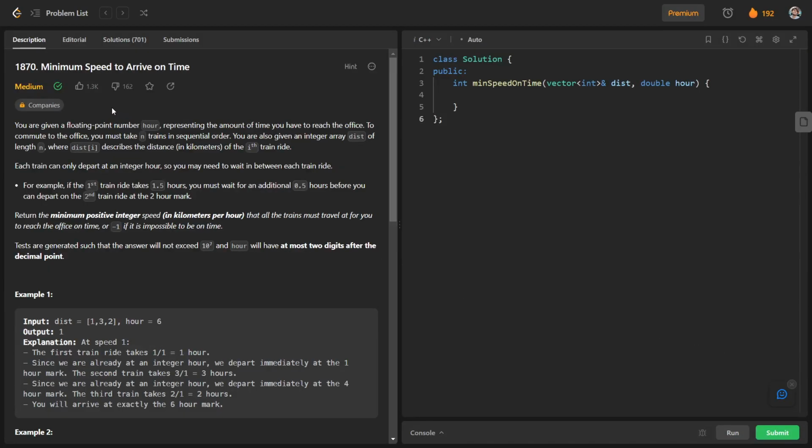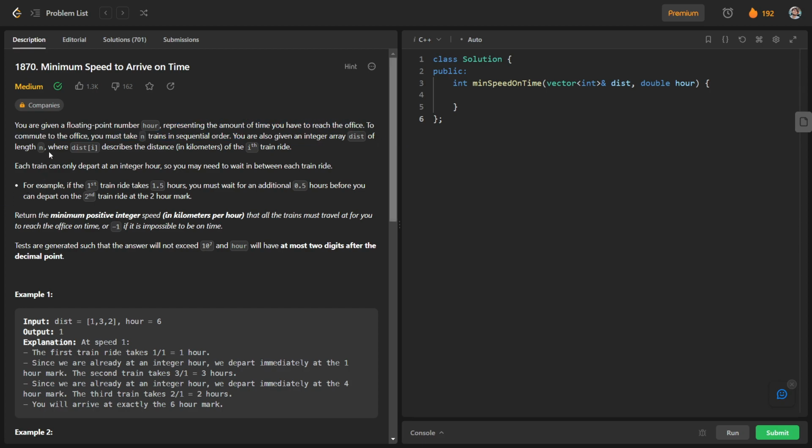This is our today's question on LeetCode, and this question is basically the daily challenge on 26 July, and the question is Minimum Speed to Arrive on Time. So basically you are given a floating point number hour. Floating point number means simply double, or we can use float. And this represents the amount of time you have to reach the office.